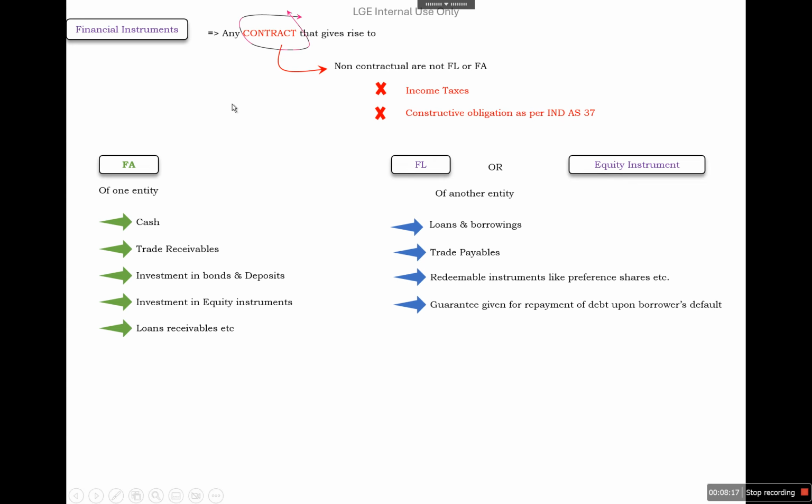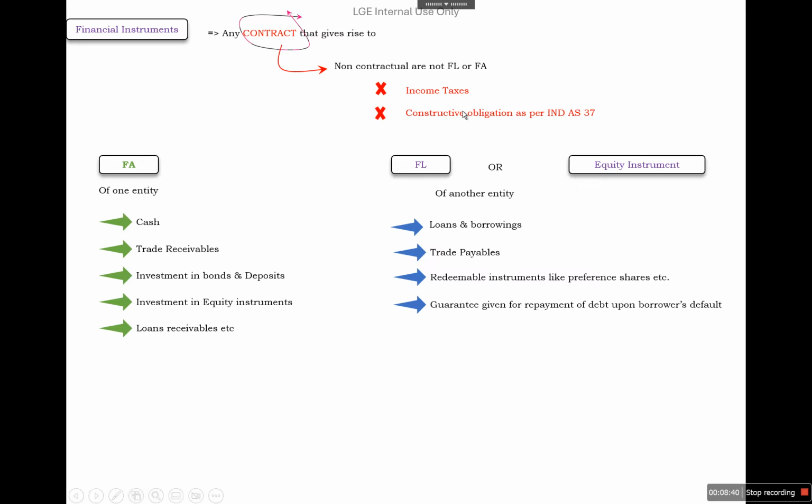Here is one condition: there should be a contract. If there is a lack of contract, it is not a financial asset or financial liability. Statutory dues are not financial instruments because they are not generated from a contract. They are governed by state law.